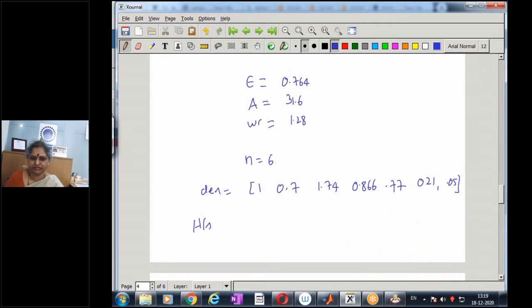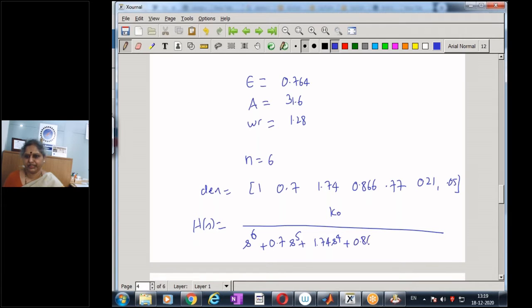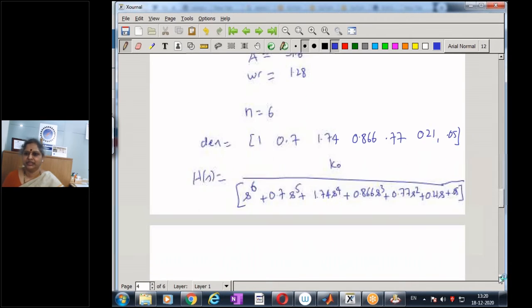And hence the filter to meet the above specifications is given by some DC gain k naught by, it's an nth order filter system, so s to the power of 6 plus 0.7 s to the power of 5 plus 1.74 s to the power of 4 plus 0.866 s cube plus 0.77 s square plus 0.21 s plus 0.05. This is my designed Chebyshev filter to meet the given specifications, and we got a 6th order system.